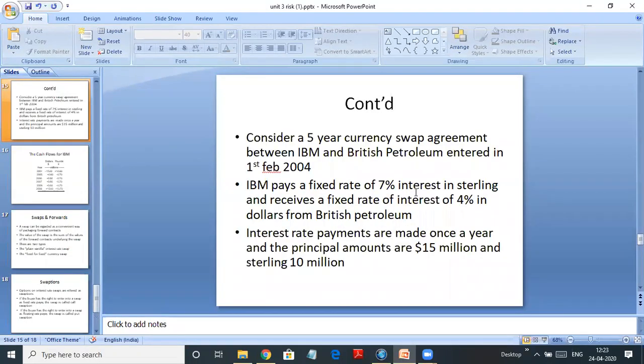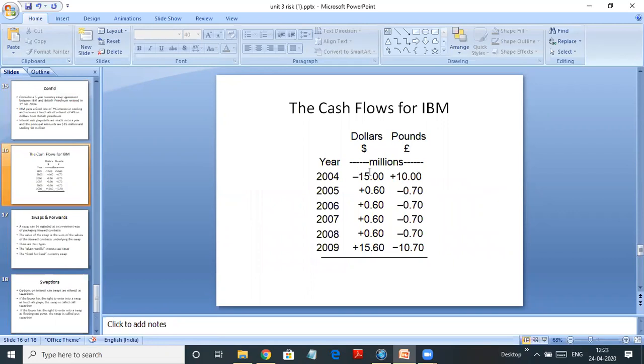Just a second. It has to pay 7% interest in sterling, correct? So they have exchanged the loan. He has got sterling and he has given dollars. Because now he has got sterling, he will pay interest on that. So on 10 million sterling, 7% is 0.70. So IBM is paying 0.70 every year and it is receiving 0.60, which is nothing but the interest in US dollars on $15 million.